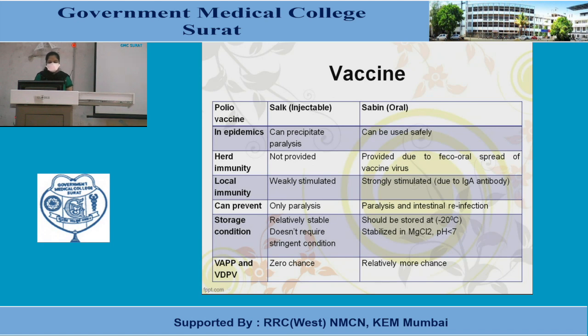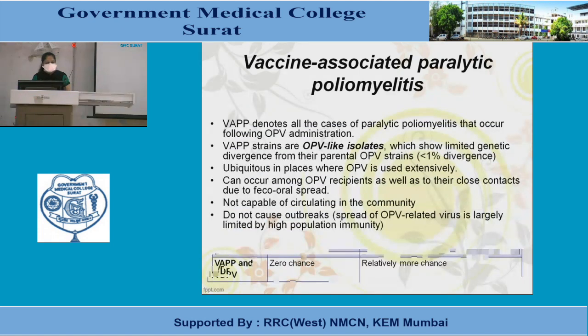VAPP and VDPV: that is a 0 chance with the injectable, while Sabin has a relatively higher chance. That is, vaccine-associated paralytic poliomyelitis and vaccine-derived poliovirus. So vaccine-associated paralytic poliomyelitis denotes all the cases of paralytic poliomyelitis that occur following OPV administration.